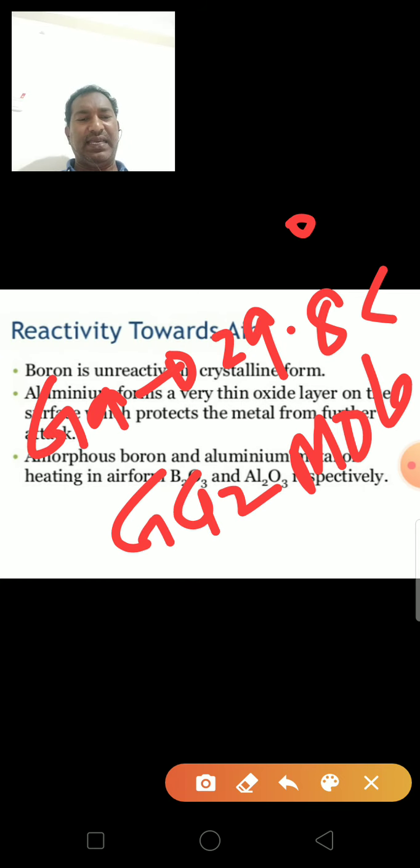It remains liquid up to 2000 degrees centigrade and hence gallium is used in high temperature thermometry.